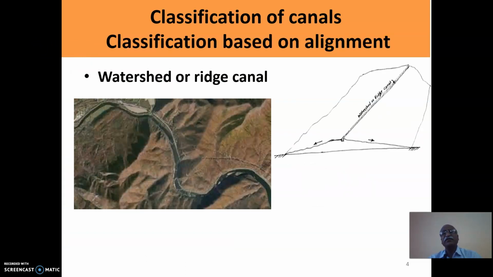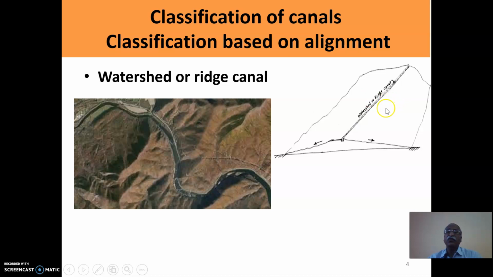There is another feature of the topography. The topography has one highest line. Such line is known as ridge line. The canal alignment, if it is matching with this ridge line of that particular topography, such canal is known as a ridge canal.